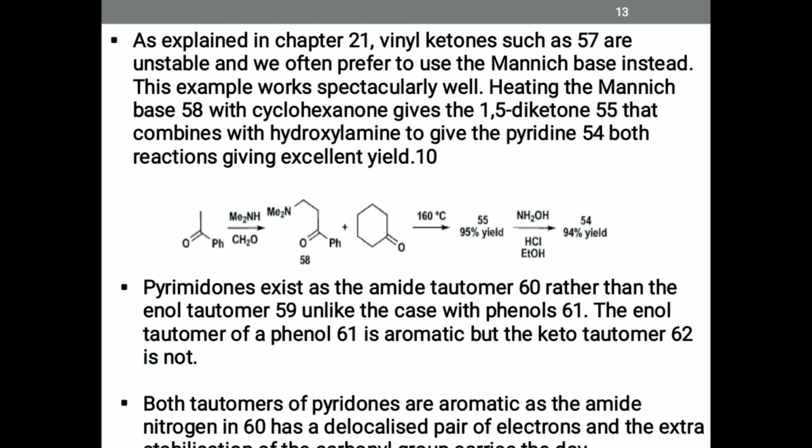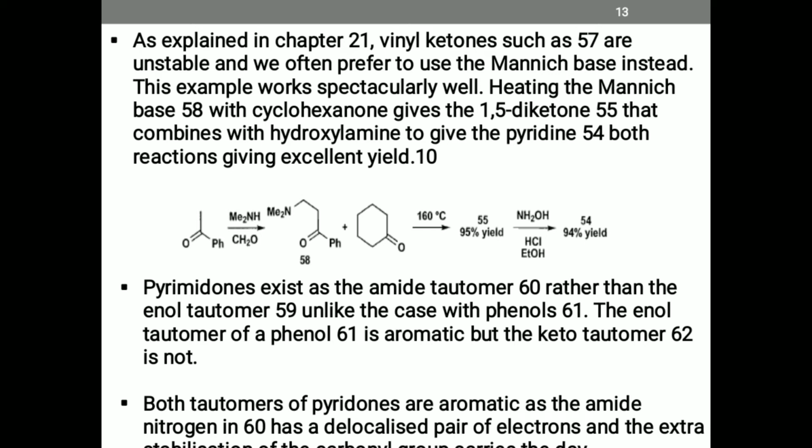As explained in the previous chapter, generally we use a Mannich base. These examples are spectacularly rare. Reacting Mannich base 58 with cyclohexanone gives 1,5-diketone 55, which combined with hydroxylamine gives pyridine 54 in excellent yield, which we saw in the picture below.